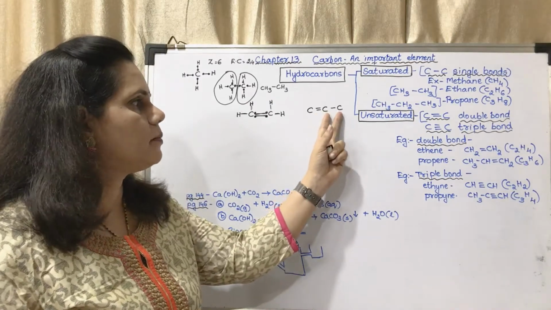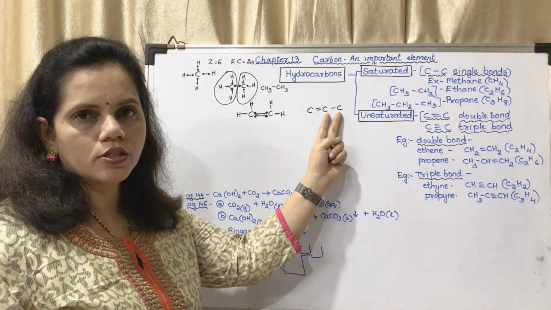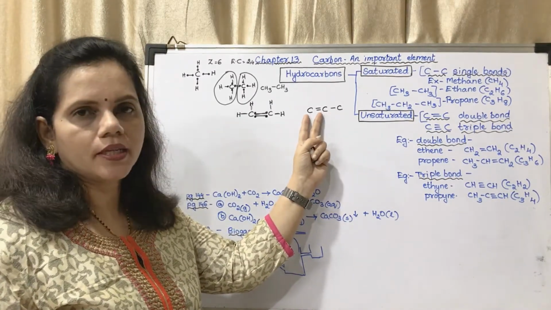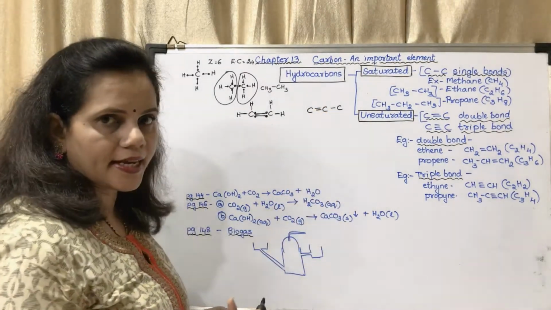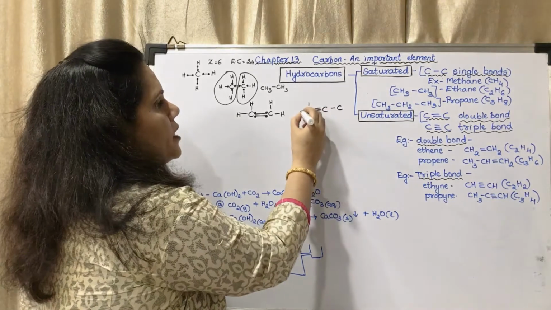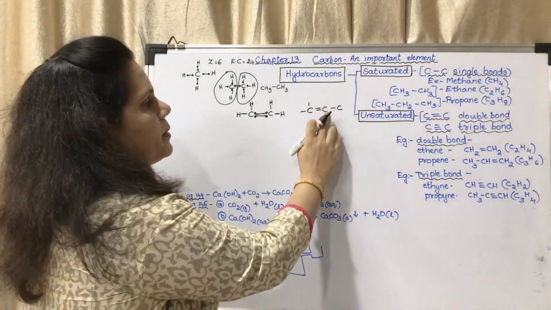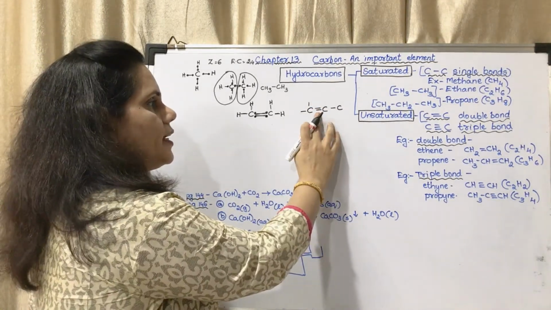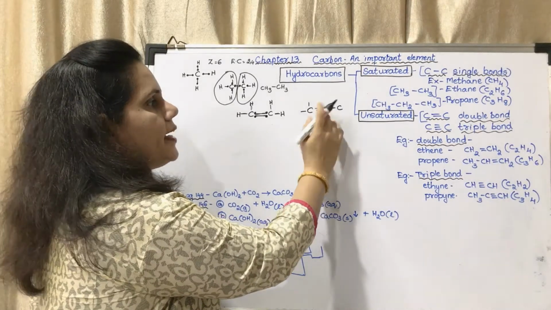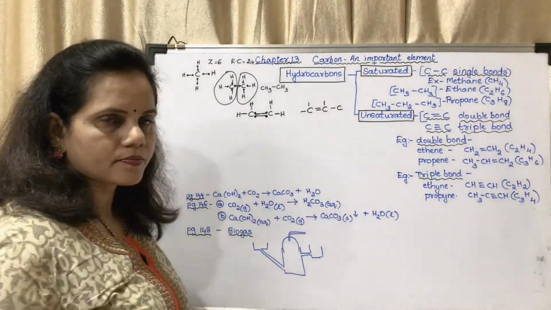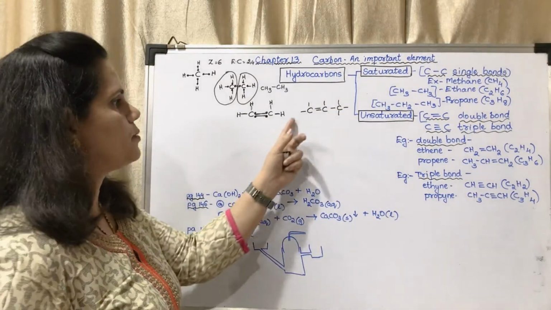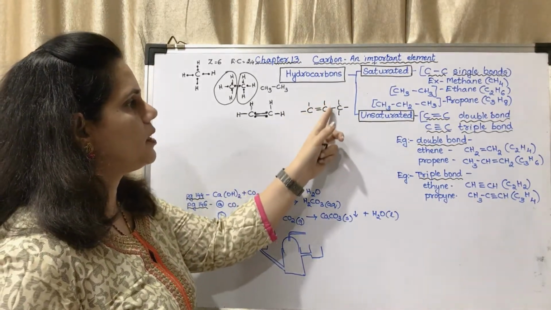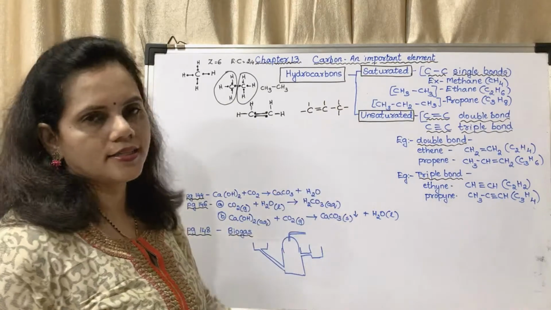That means the double bond could be in between these 2 also, or in between these 2 also. If 2 of them have got engaged, how much is remaining? 2 are remaining for this. For this carbon atom, 2 have got already engaged on this side and 1 on this side, and 1 is remaining. And for this carbon atom 3 are left. So this becomes CH2 double bond CH single bond CH3.